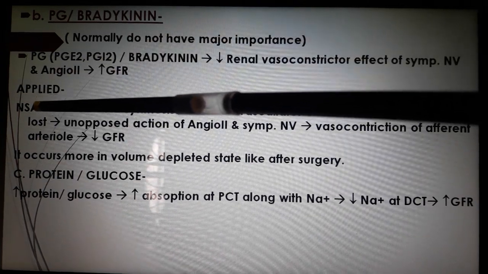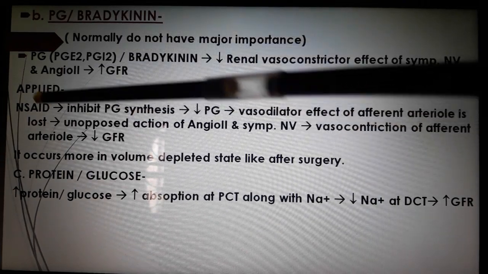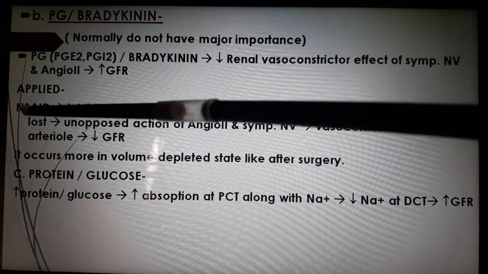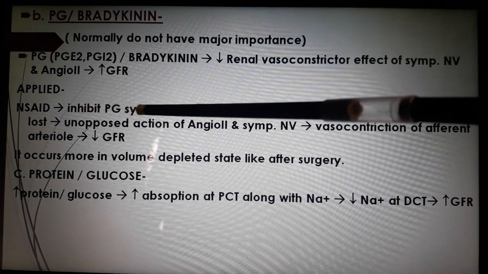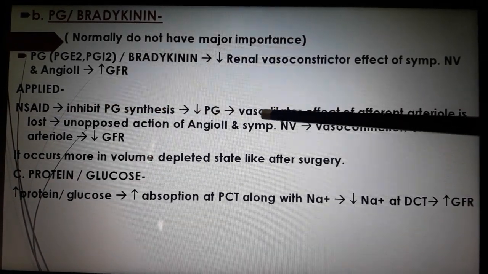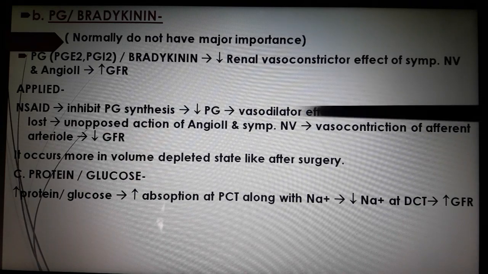Applied: NSAIDs, the non-steroidal anti-inflammatory painkillers, inhibit prostaglandin synthesis, so there is decreased prostaglandin and the vasodilatory effect on the afferent arteriole is lost.